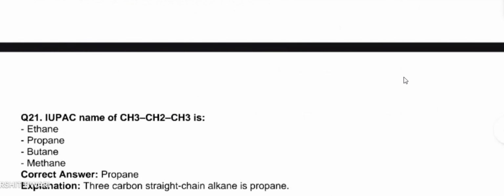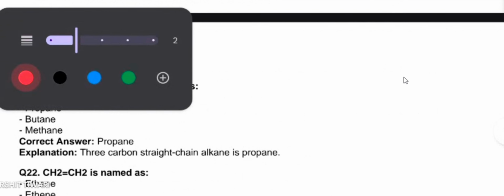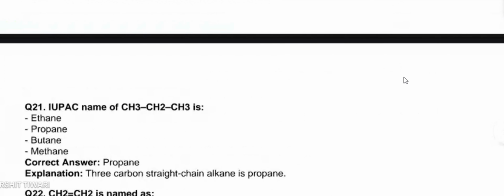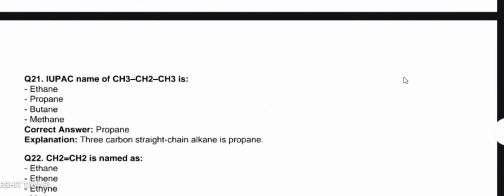Next question. What is the IUPAC name of this compound? This is a simple question. I think you all have knowledge about this type of question. This is a basic question. You have already studied that in your 11th, 10th standard. So I will just revise that. If there is a single carbon in the structure, the prefix is meth.